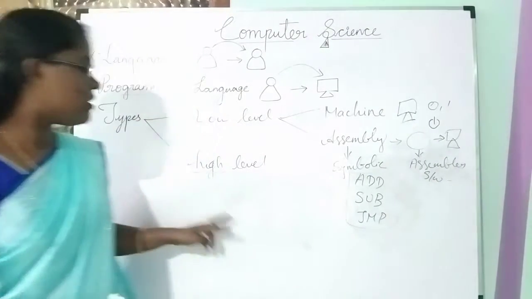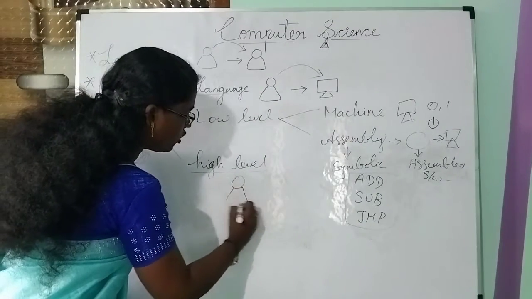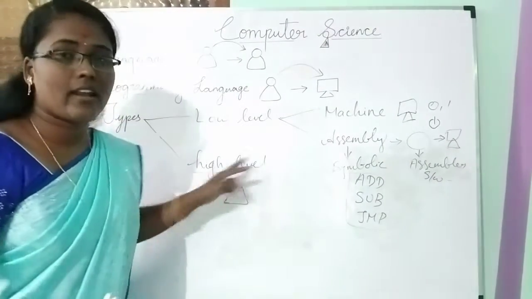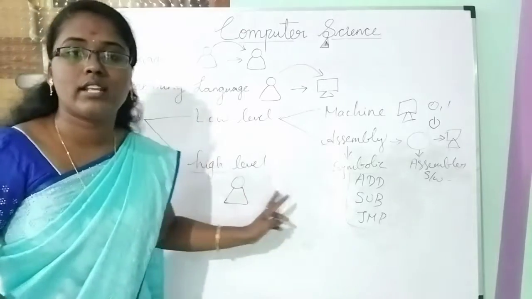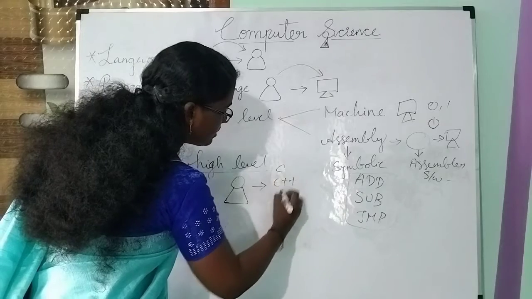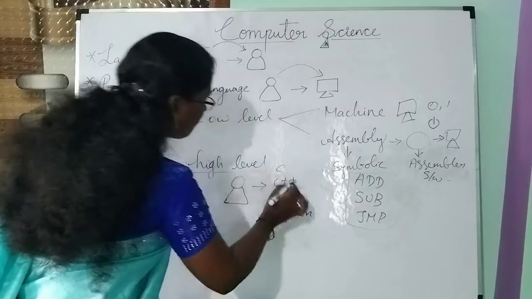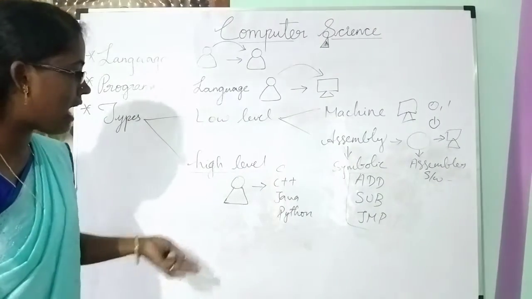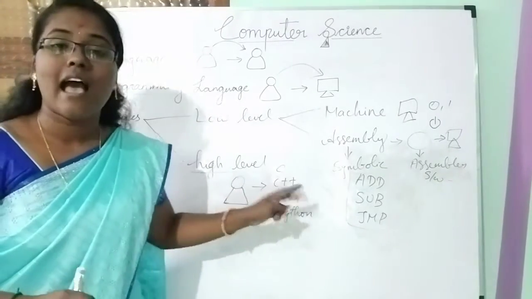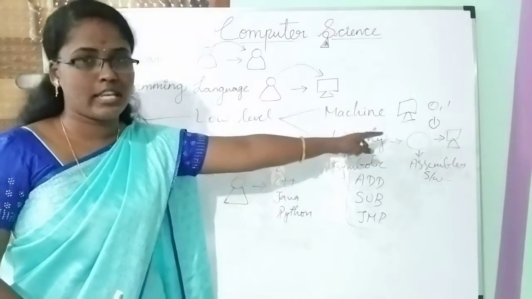The next one is high level language. High level language is very close to the human, so we can understand it very easily. We can even debug the errors. All this we can do using a high level language. Some examples of high level language are C++, C, Java and Python. We have a lot of languages, but here I have listed only four.